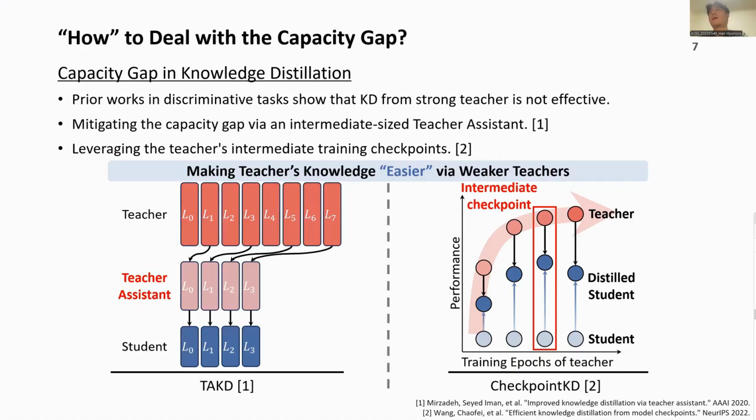To address the capacity gap, prior works use weaker teachers or intermediate checkpoints to simplify knowledge. However, this approach prevents us from fully utilizing a strong teacher's rich knowledge.